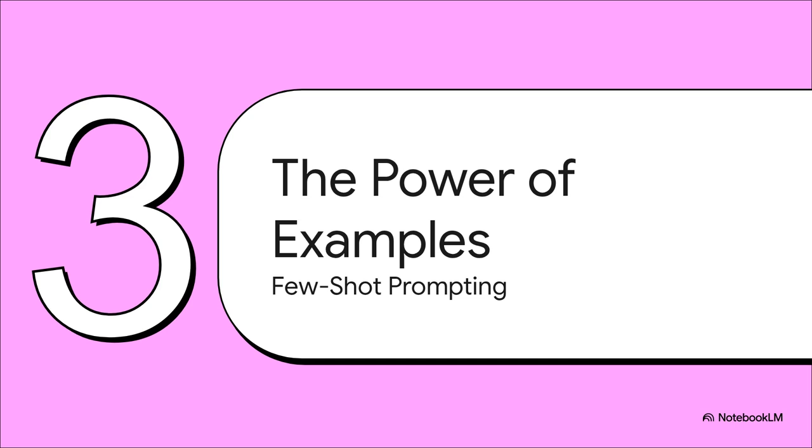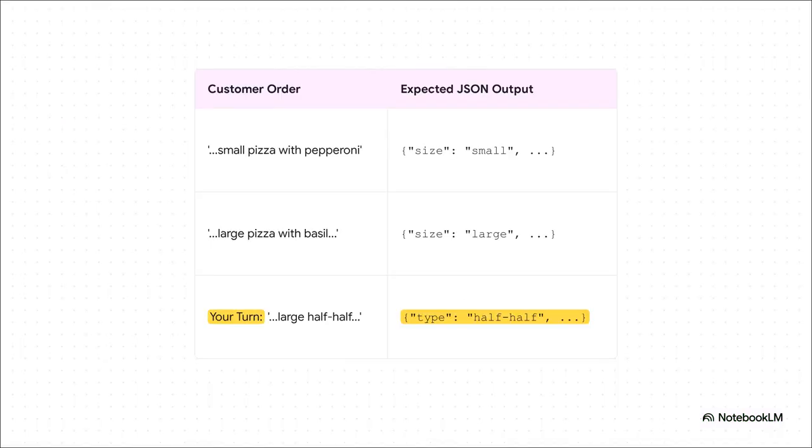All right, moving on to Section 3. Now, adjusting those dials is super powerful, don't get me wrong. But the real magic, the next level stuff, happens when you stop just telling the AI what to do and you start showing it. This technique is called few-shot prompting, and trust me, it is an absolute game changer. Just take a look at this pizza ordering example. The user doesn't just say, parse this order for me.